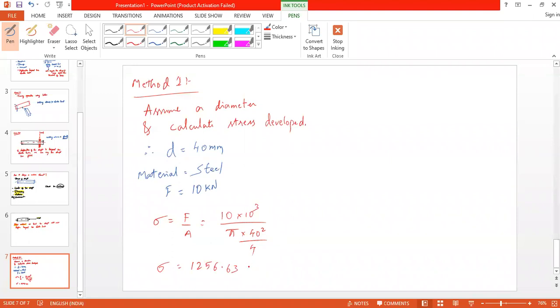What is the unit? That's the area, sir. Sorry, 1 minute. Okay, this is area. Okay. Stress: 7.95 Newton per millimeter square. Okay, then.